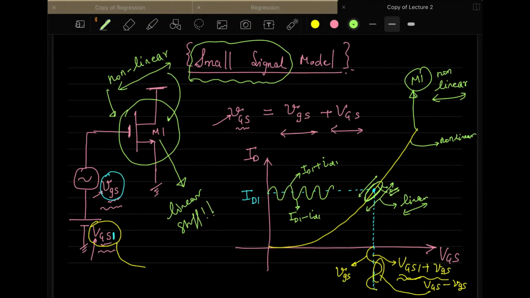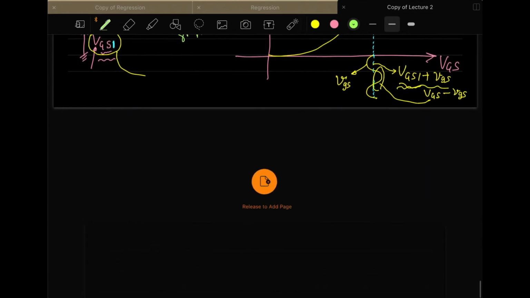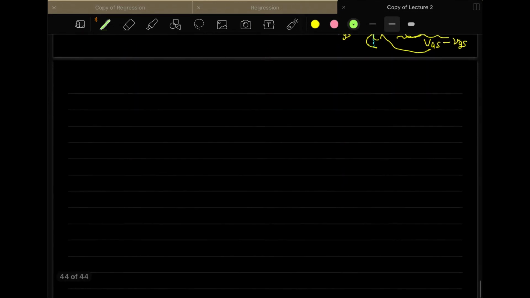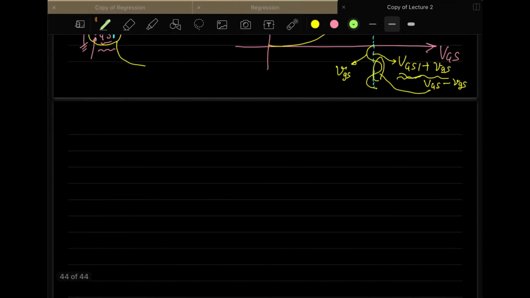So in order to understand this, we have to do some modeling of this. So what they have observed is, let us see now. There is one quantity which we call GM. So let us understand this first. What is GM?